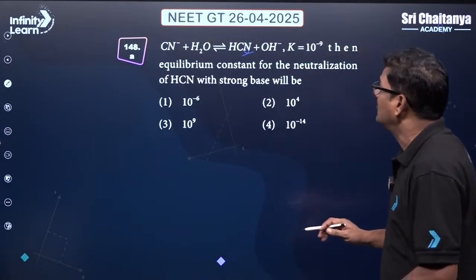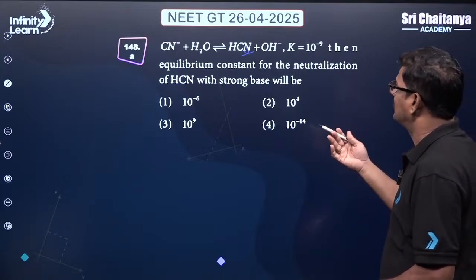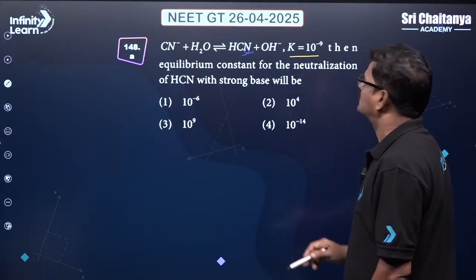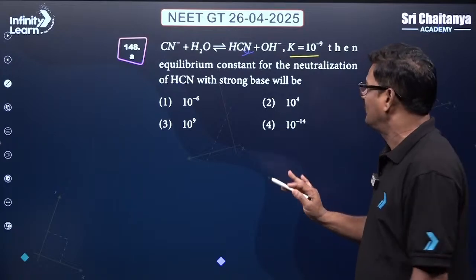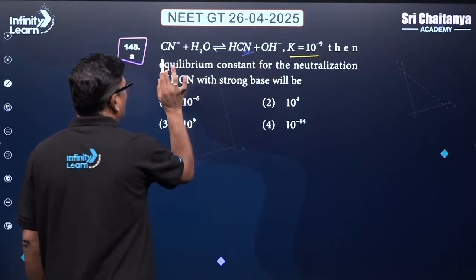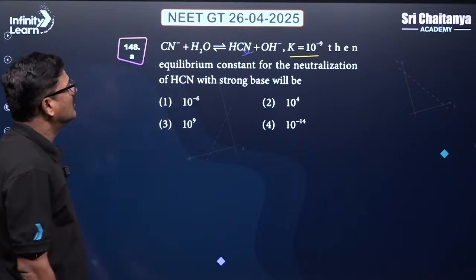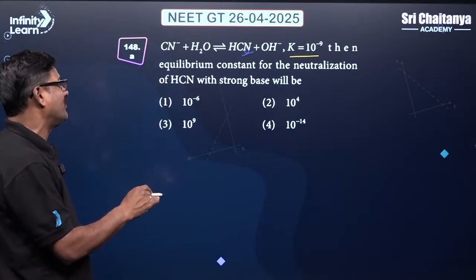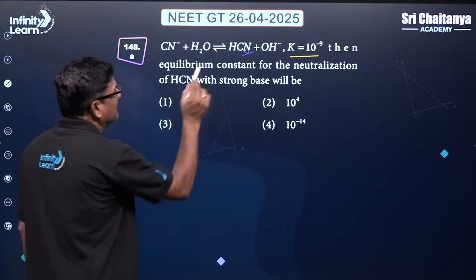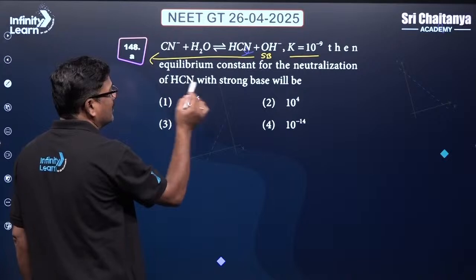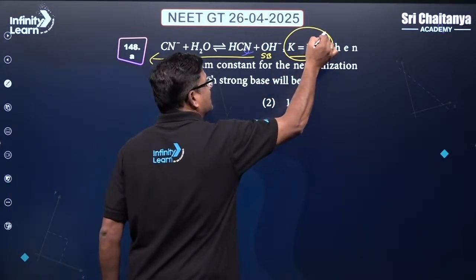Let's talk about CN minus, H2O, HCN and OH minus. The K value is so small, because this ionization is very difficult, as it is a weak acid. Then the equilibrium constant for the neutralization of HCN with a strong base. I mean to say it is a strong base, na? The reverse is going to be the reverse of this.